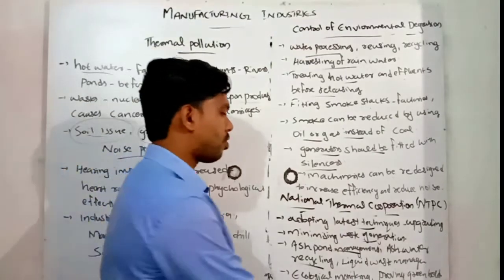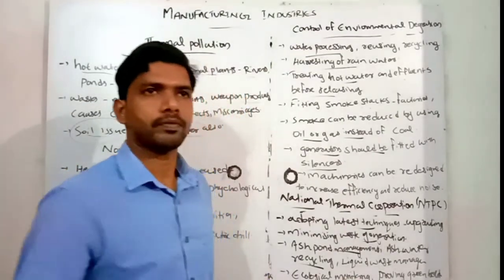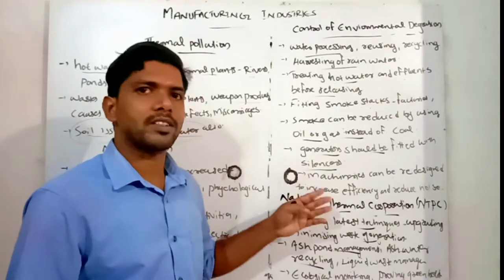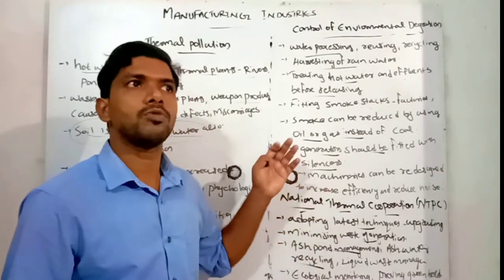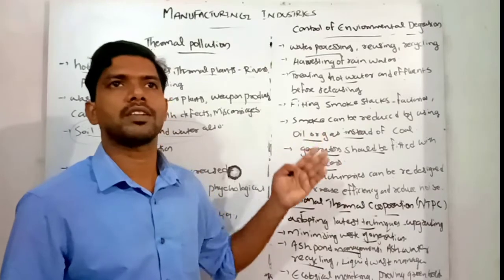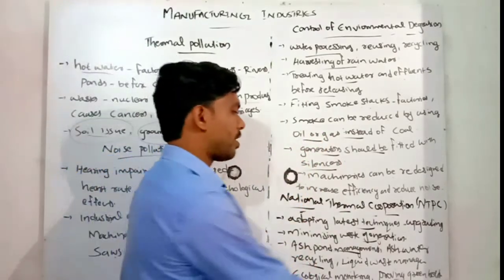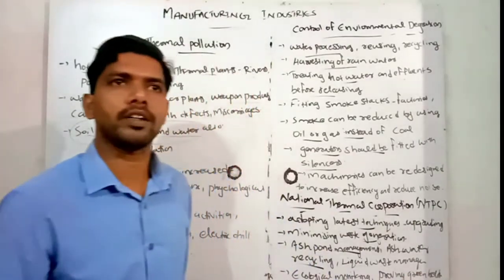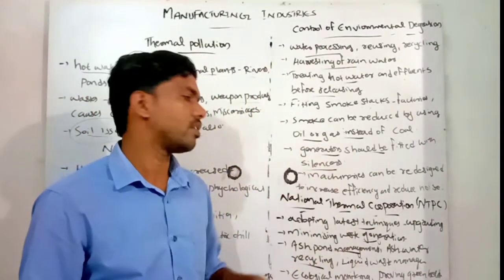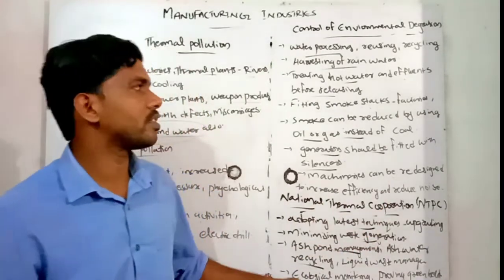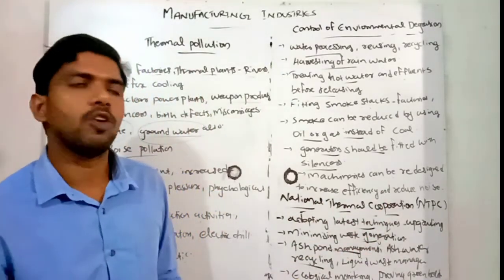And ecological monitoring is conducted, which means monitoring the ecology and how the ecosystem is affected by industrial pollution. So monitoring should be there, along with providing green belt regions and protecting that area. That's about NTPC's suggestions to control our environmental pollution.